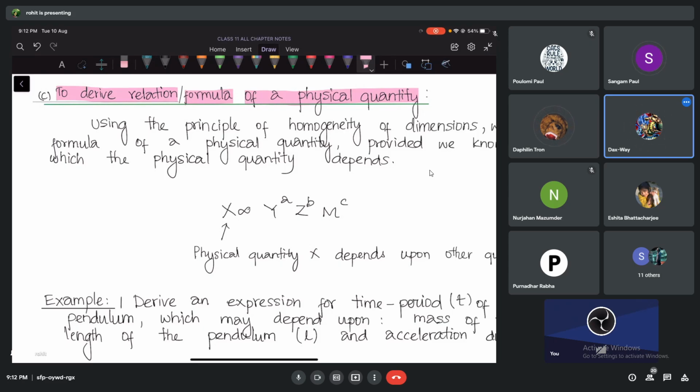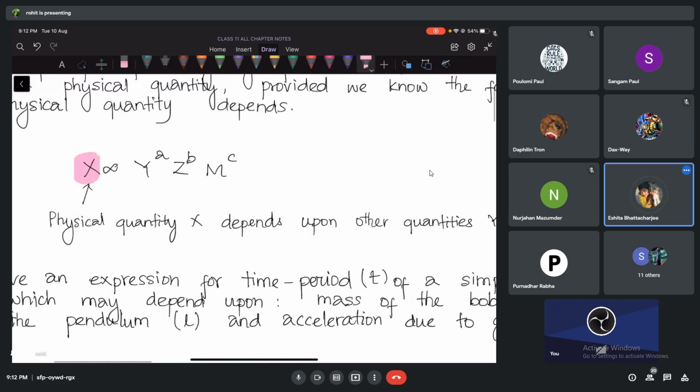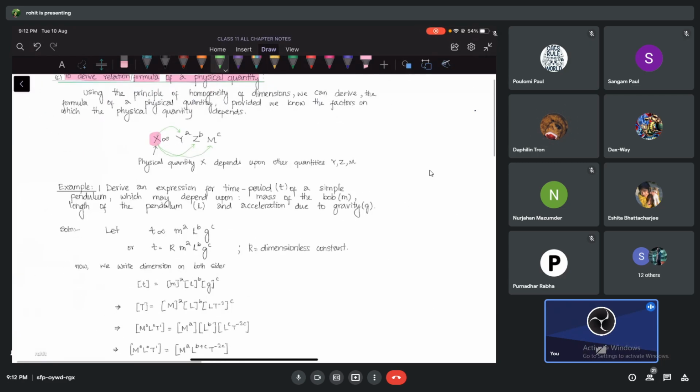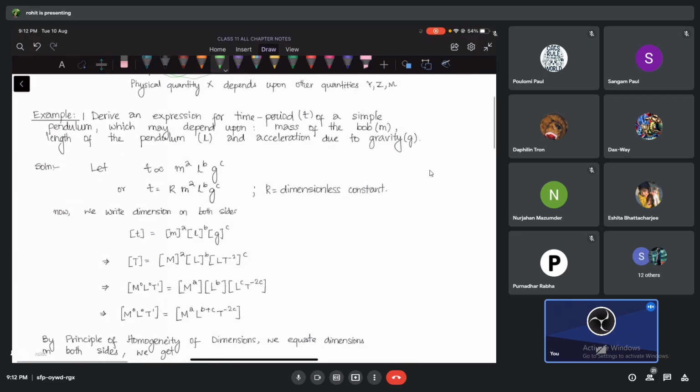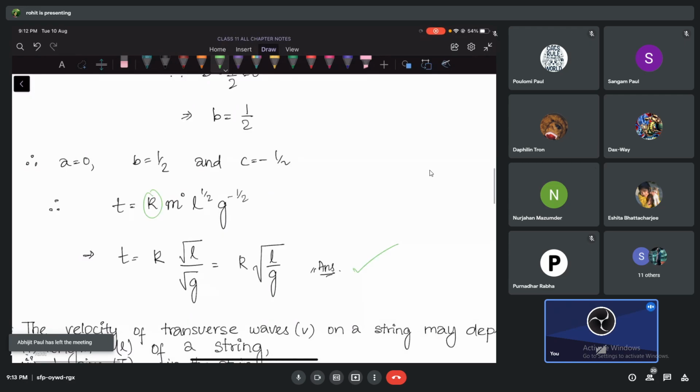Now check something. Look at this. How have I written this one? X is a quantity which depends on Y to some powers, a general formula actually. X is a quantity which depends on Z to some powers, or anything like M to some powers. A, B, C are powers, they are numbers, clearly numbers, and that is what we are looking for. I will send you exactly the same problem which I have done right now with you. K is a constant. We did not write constant, but K in place of that. So I think that is okay.